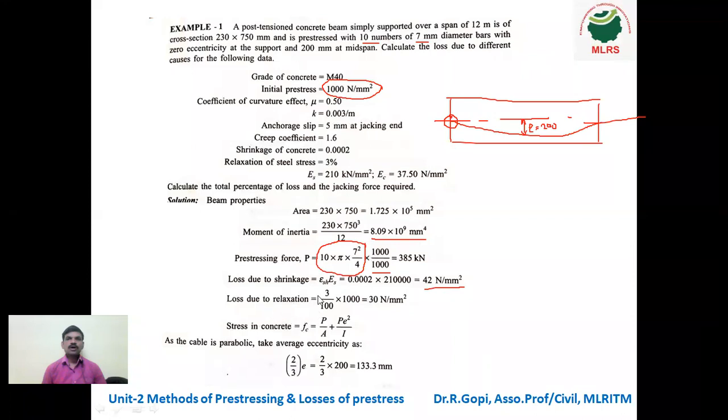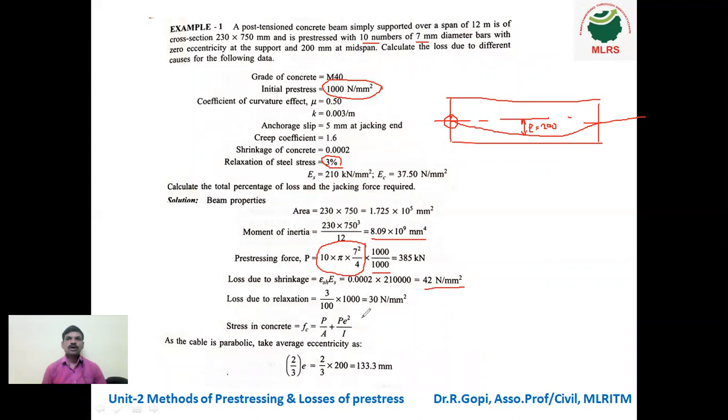Next, loss due to relaxation. For loss due to relaxation, they have given a percentage. For the shrinkage loss, they gave the coefficient 0.0002, and you multiply by Young's modulus of steel to get the loss. Next, loss due to relaxation: in the question they gave 3%. So 3 divided by 100 into 1000. What is 1000? 1000 Newton per mm square from the initial pre-stress.